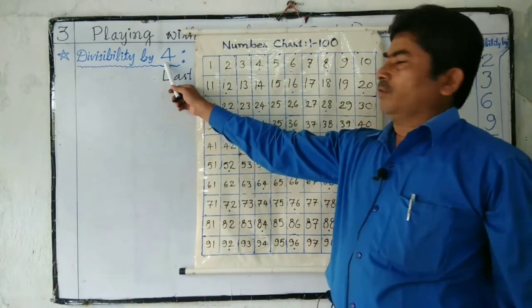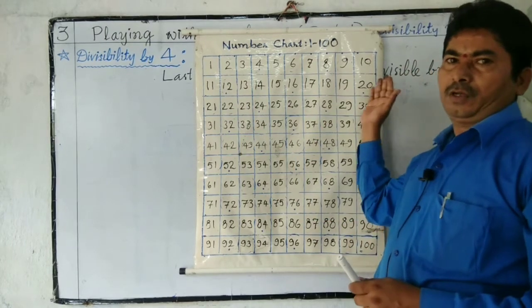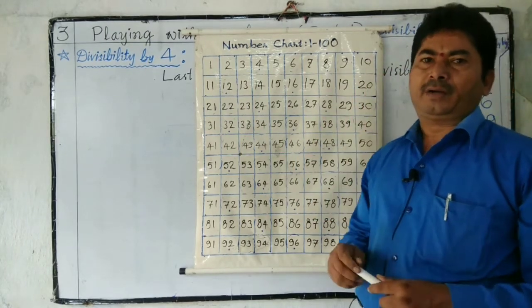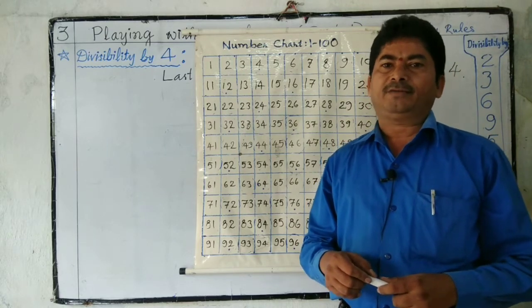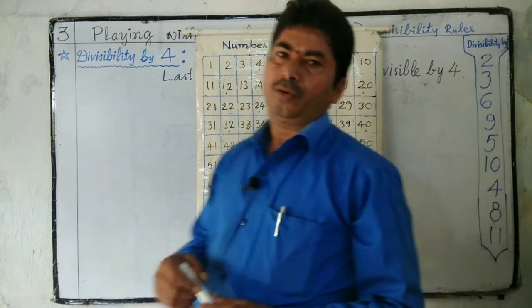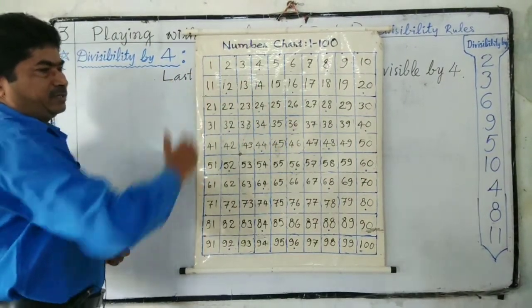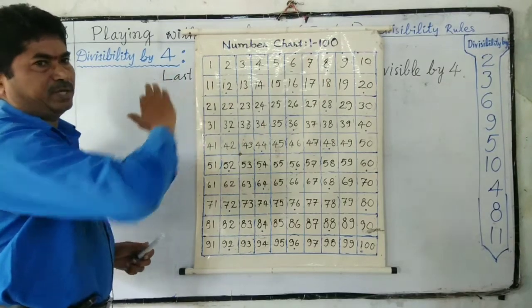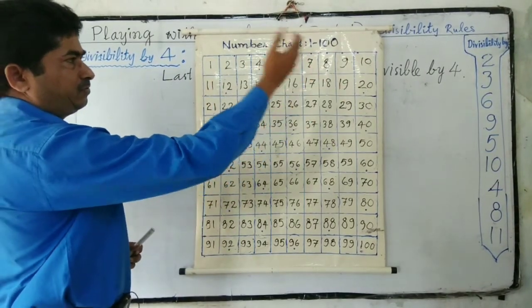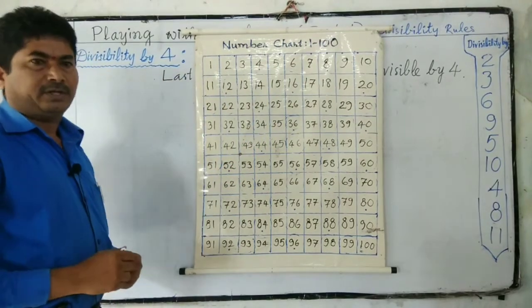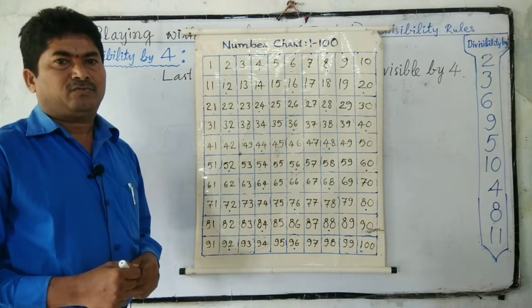Divisibility by 4. If the last two digits of a number are divisible by 4, then the number is exactly divisible by 4. Last two digits means ones, tens places. The number formed by the digits in ones and tens places is divisible by 4, then the number is exactly divisible by 4.